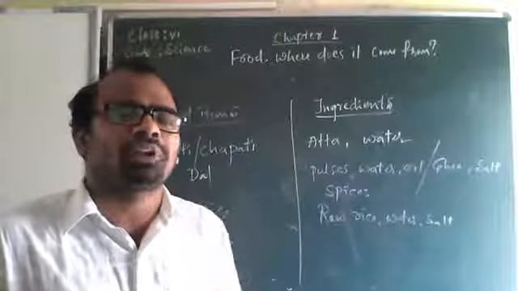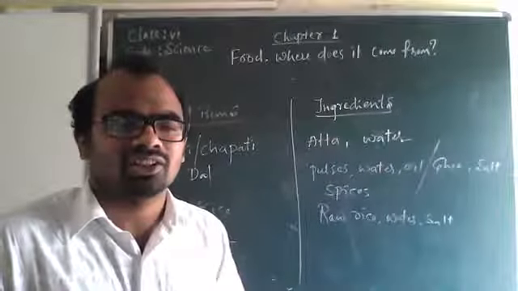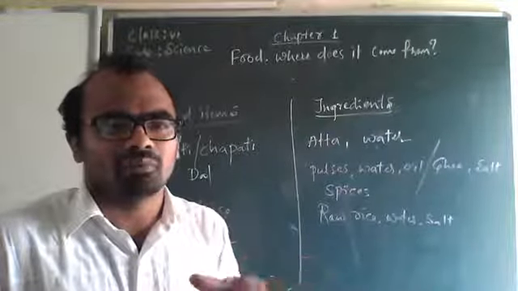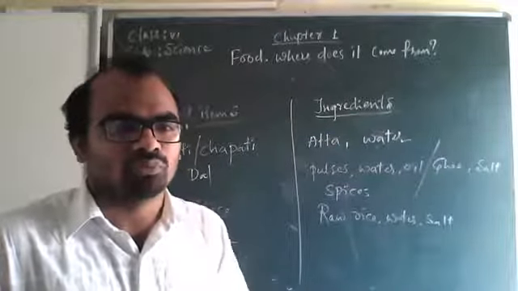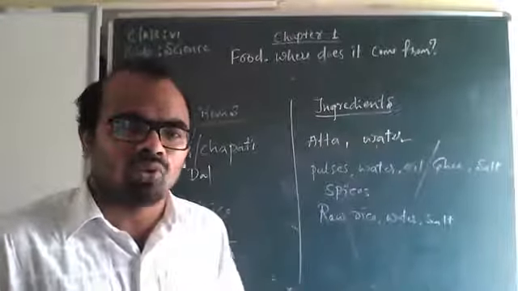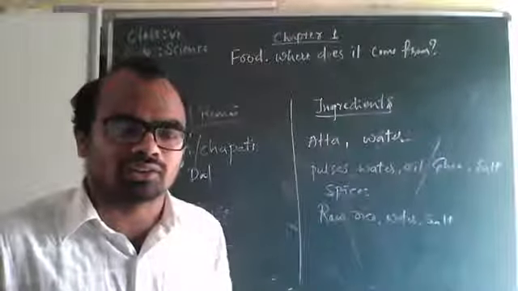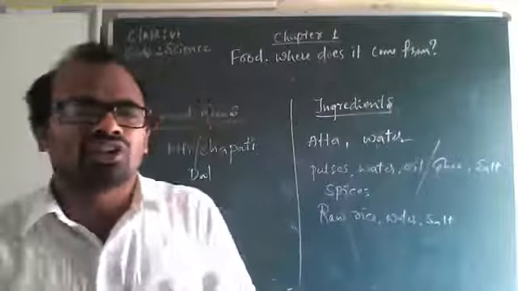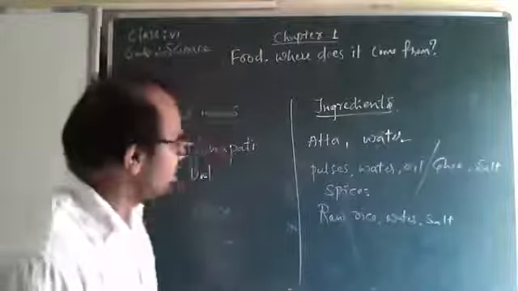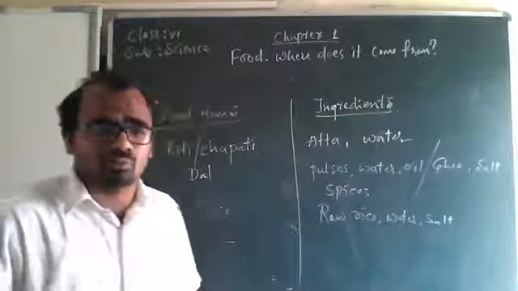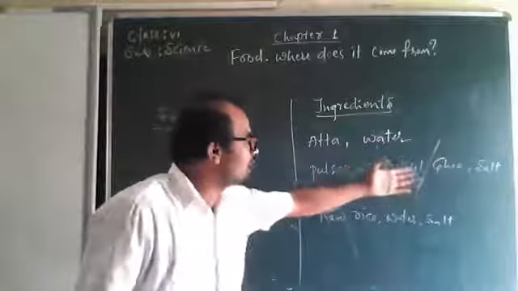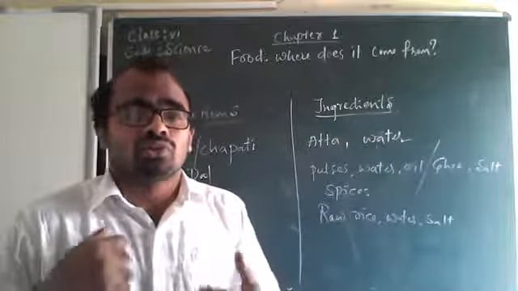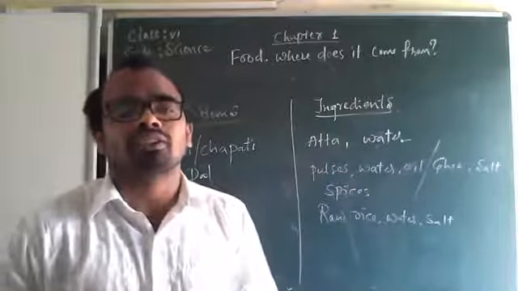For example, if you are preparing Maggi, five-minute Maggi or yippee, what do you need there? Just that yippee or Maggi packet. Okay, you pour that into water and they will give one spice sachet. You can pour that in again. So only two to three are there. And some foods need more than that. If you take dal, pulses, water, oil, ghee, salt and spices are needed. So different kinds of foods need different ingredients.